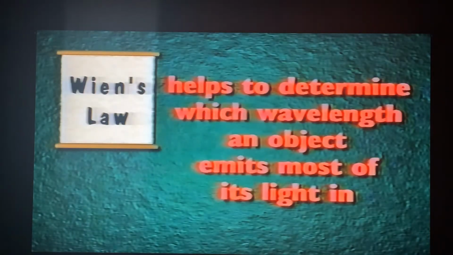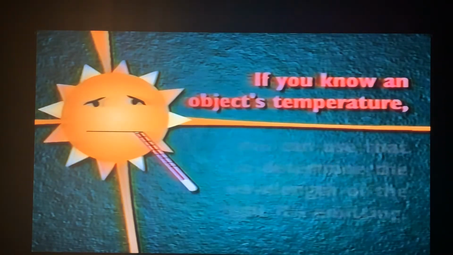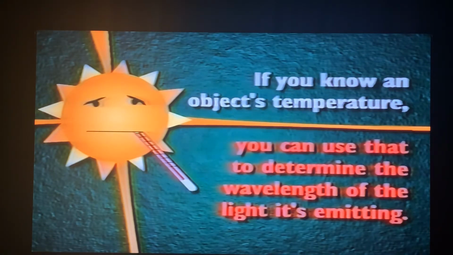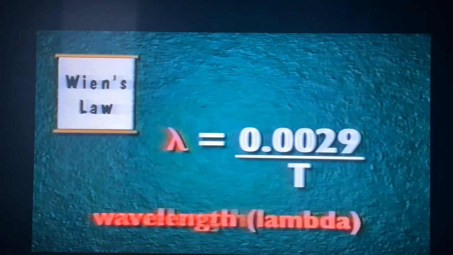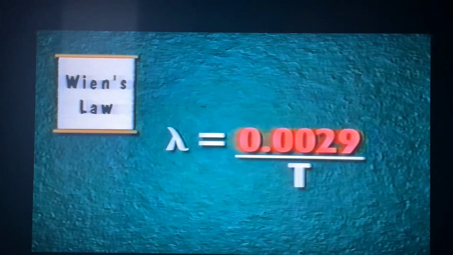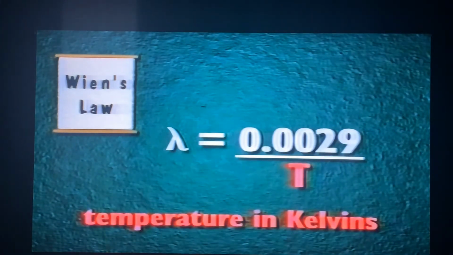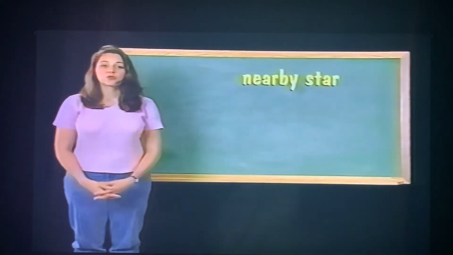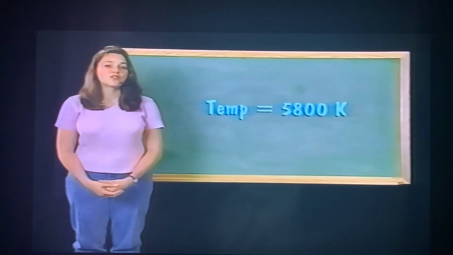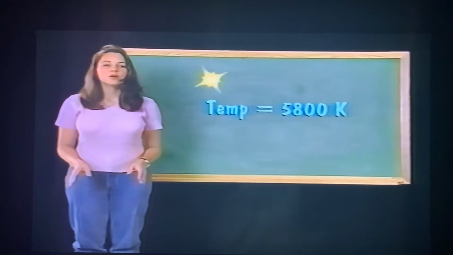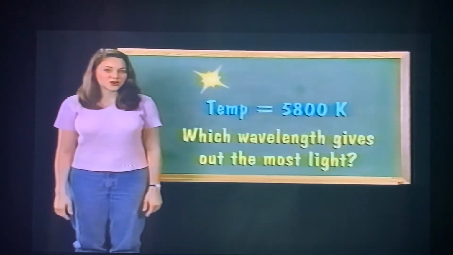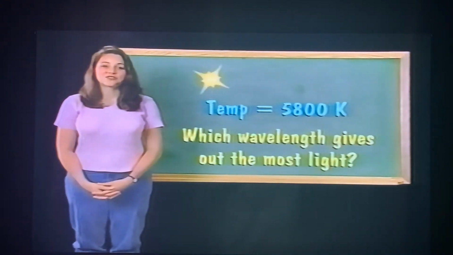Wien's law helps us determine which wavelength an object emits most of its light in. If you know an object's temperature, you can use that to determine the wavelength of the light it's emitting. According to Wien's law, the wavelength of emitted light, lambda, is equal to 0.0029 over T, the temperature of the object in kelvins. So let's try one. We'll use a nearby star that we're really familiar with, which has a temperature of about 5,800 kelvins. This star emits light all over the spectrum, but we want to know in which wavelength it gives off the most light. Let's use Wien's law to find out.